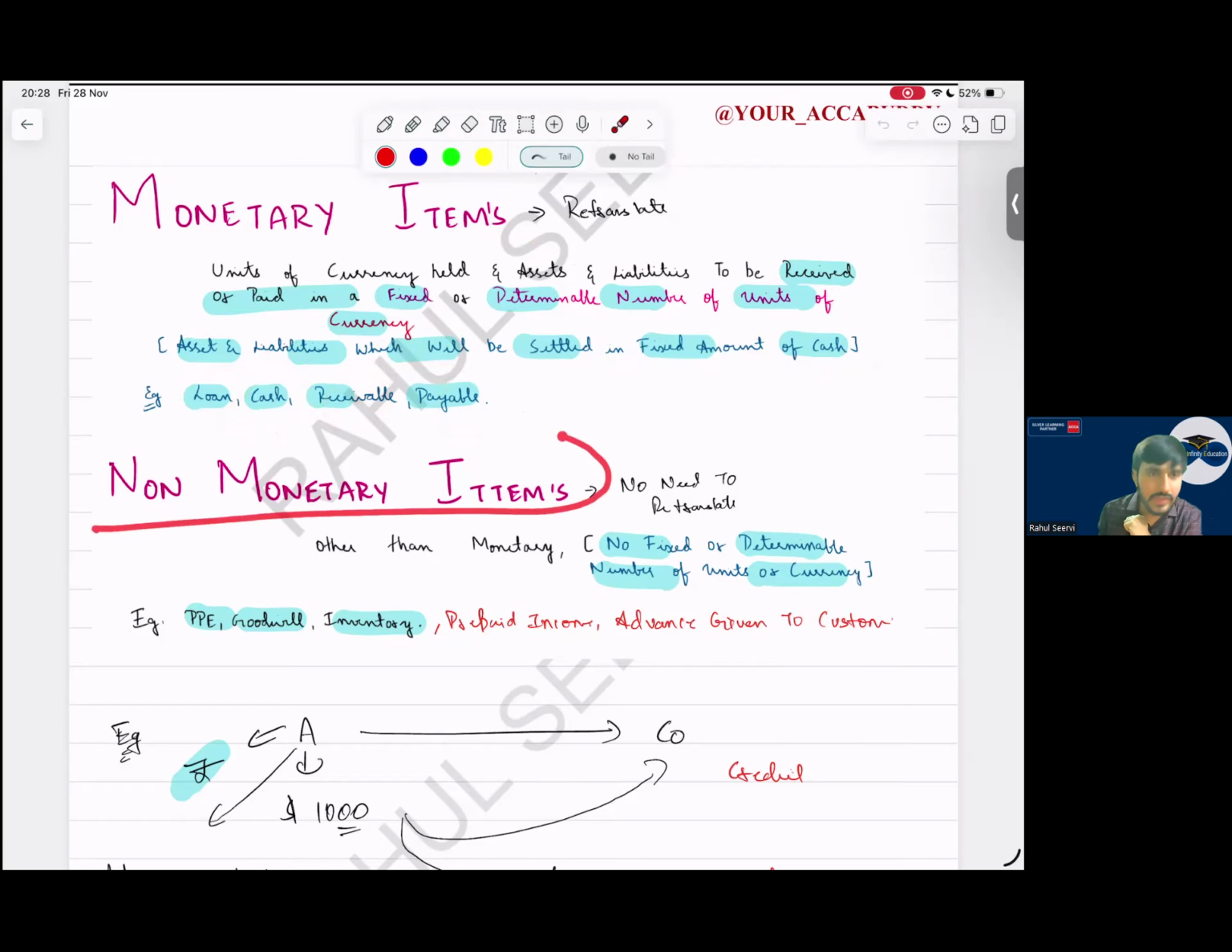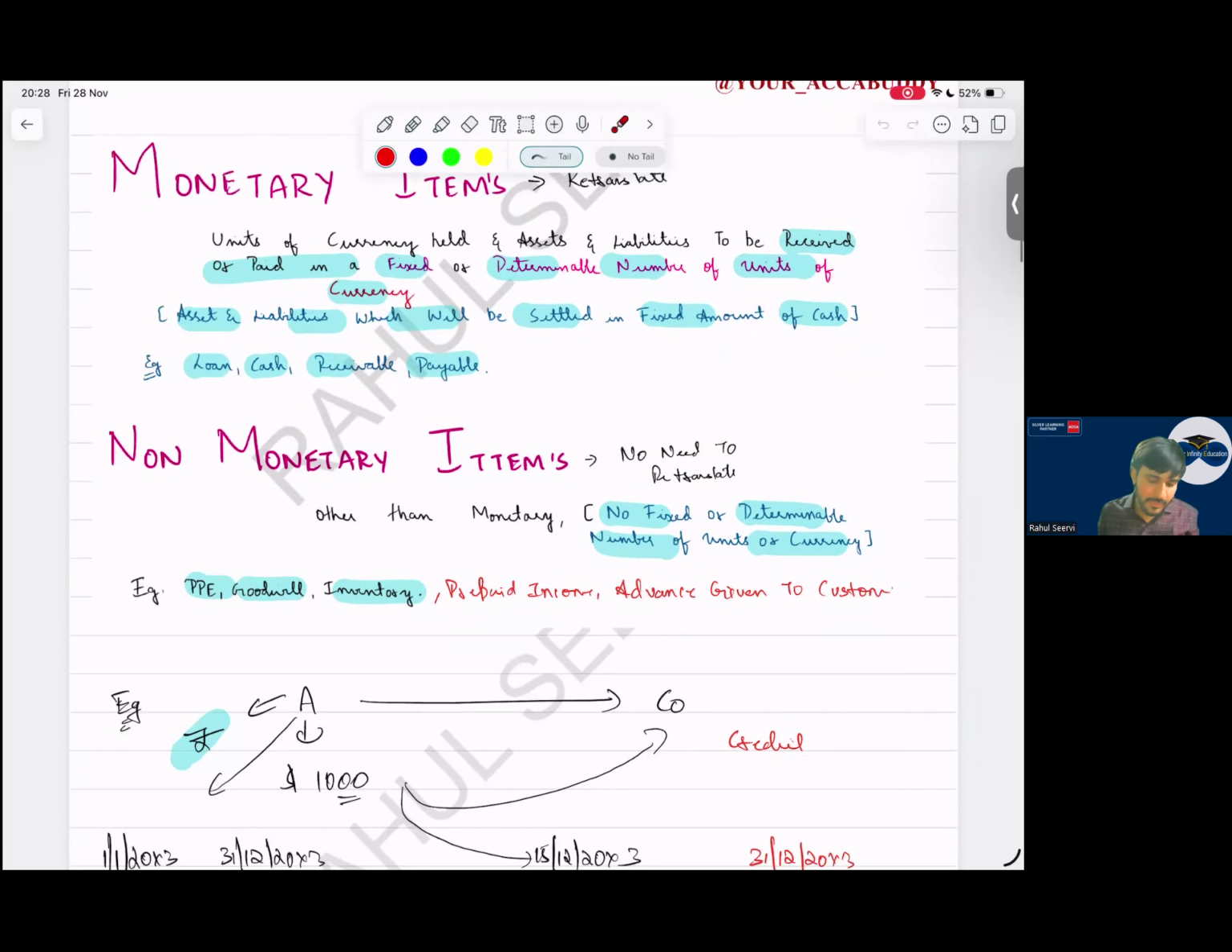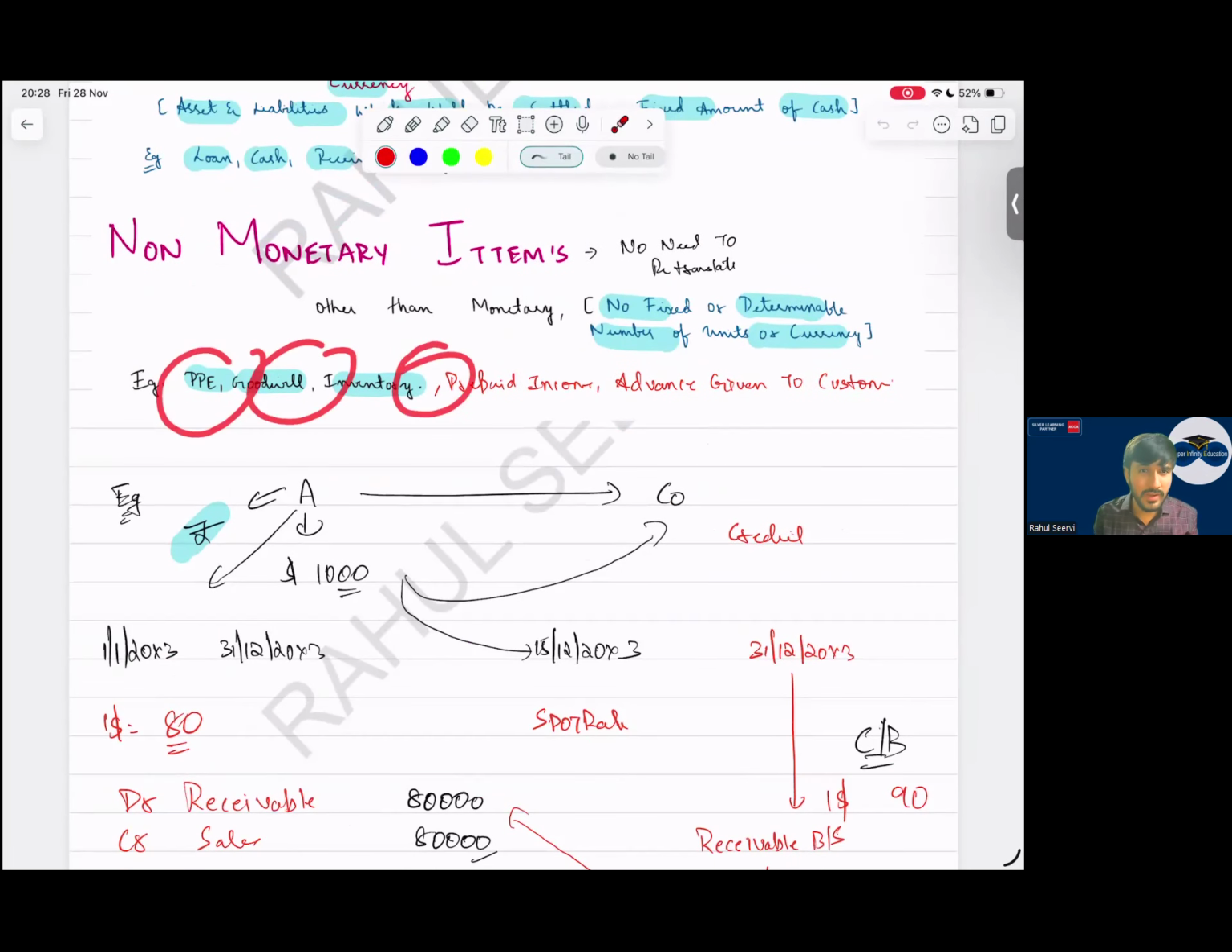For non-monetary items, there is no need to retranslate. What are non-monetary items? Other than monetary, whatever is not monetary will become non-monetary. What are the examples? PPE, goodwill, inventory, prepaid income, advance given to customers are all non-monetary items.